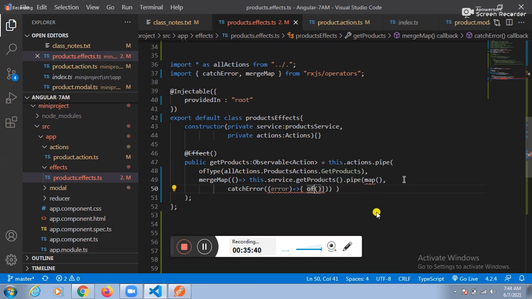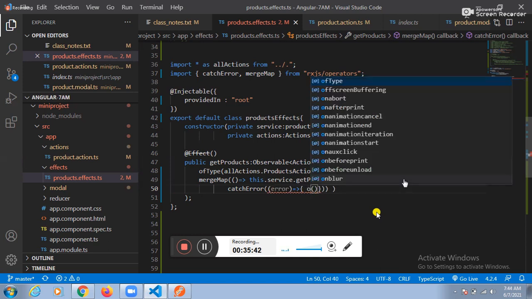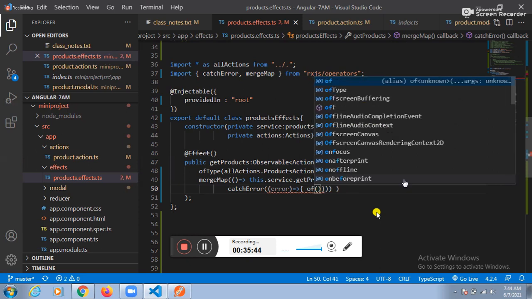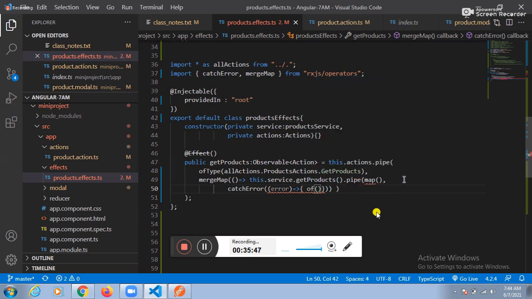Which function is there? The of function. We have one function here, the of function. Next one is all actions dot. What is the third class you prepared?